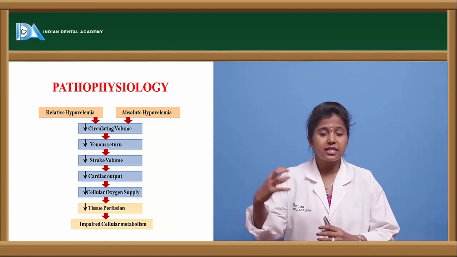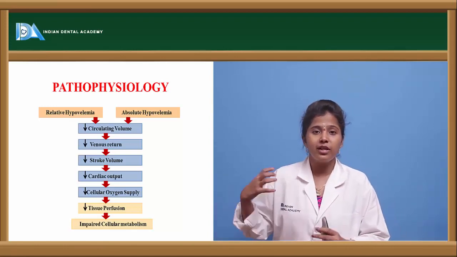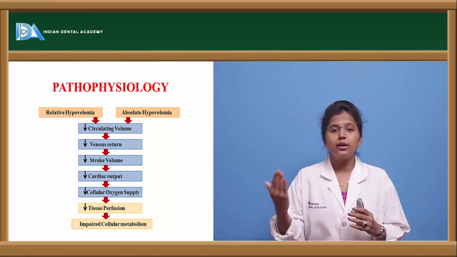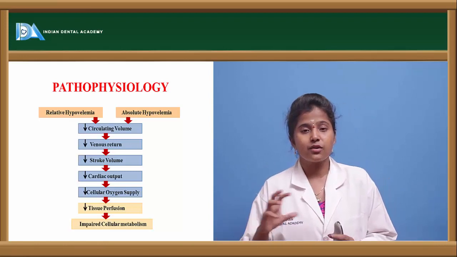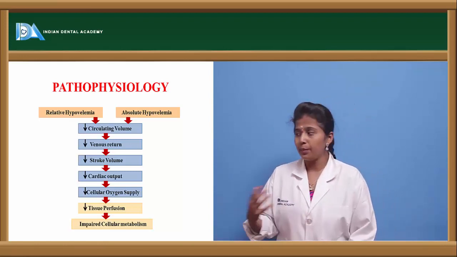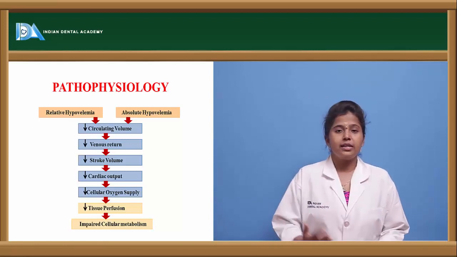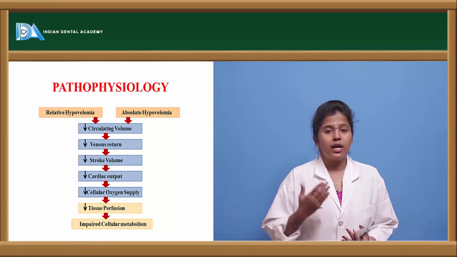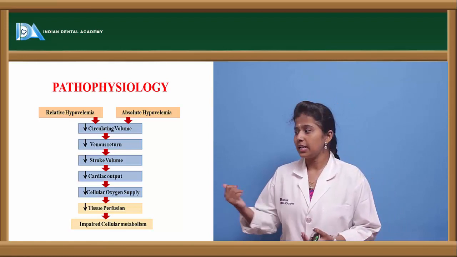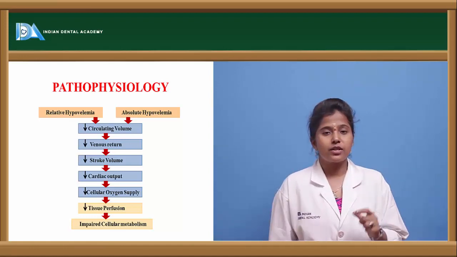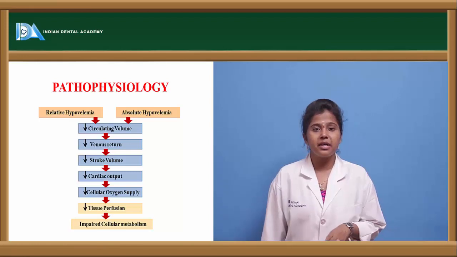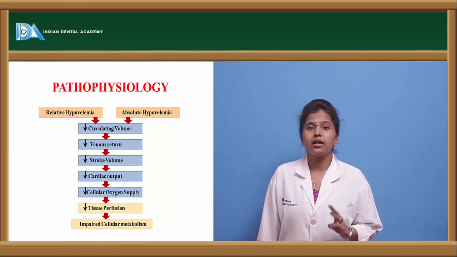If circulating blood is decreased, then venous return will be decreased, and because of that there will be decreased stroke volume and decreased cardiac output. Once cardiac output is decreased, it leads to decreased cellular oxygen supply and tissue damage, and finally impairment of the cellular region.